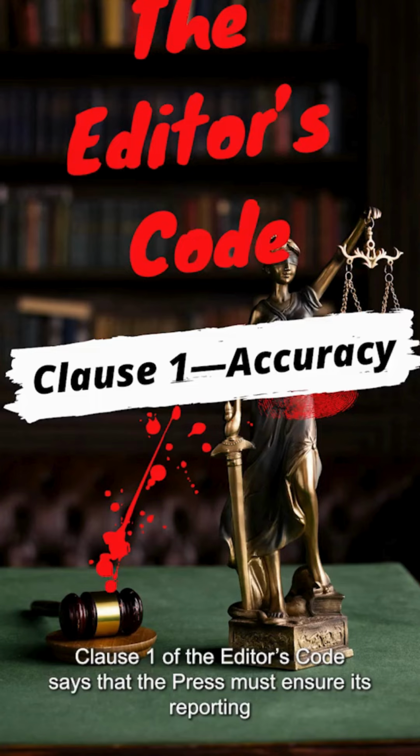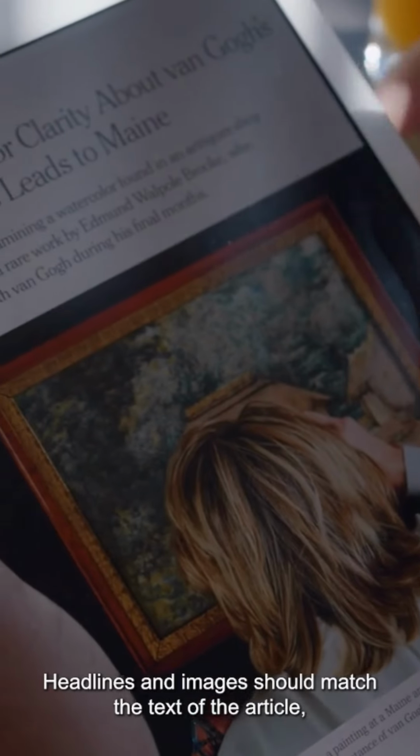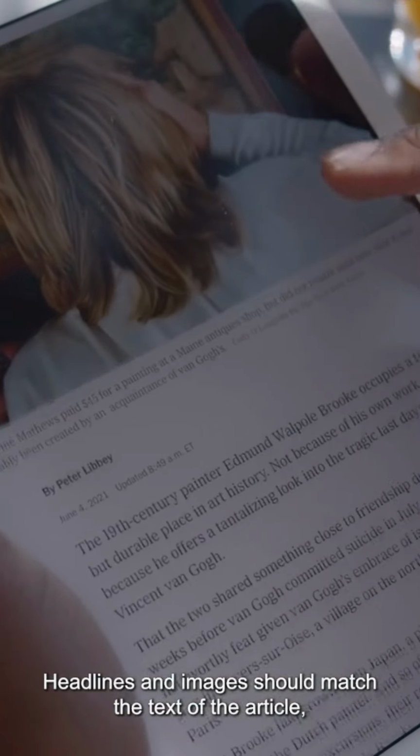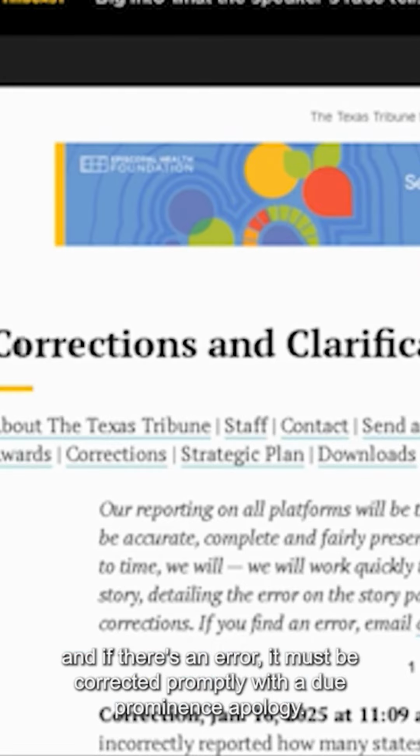Clause 1 of the Editors' Code says that the press must ensure its reporting is clear and truthful without misleading the reader. Headlines and images should match the text of the article, and if there's an error, it must be corrected promptly with a due prominence apology.